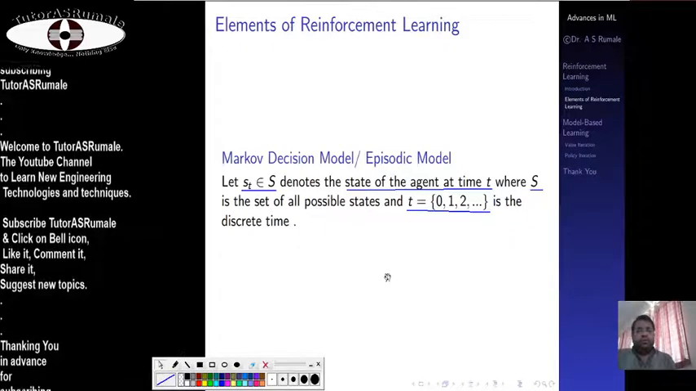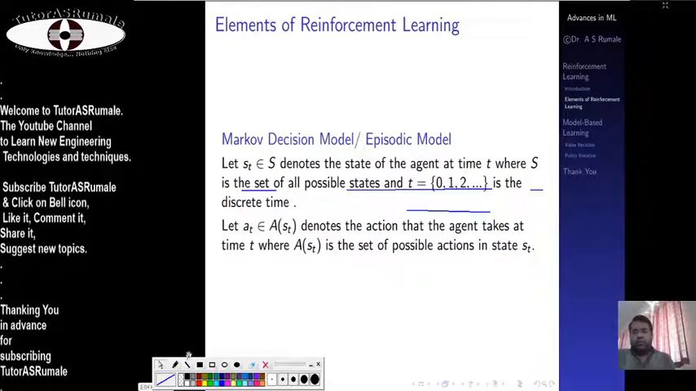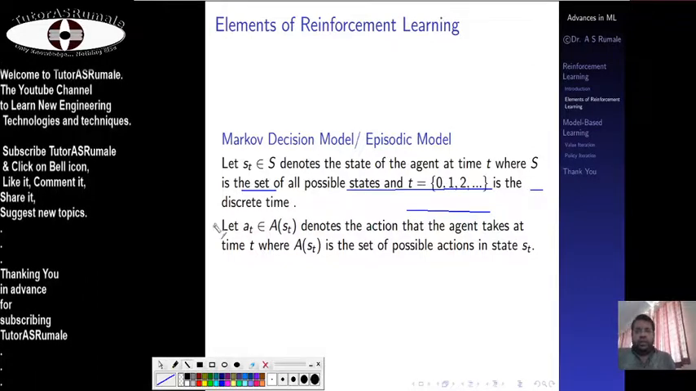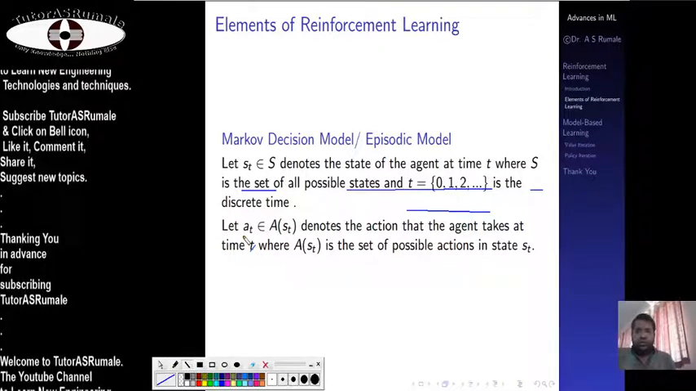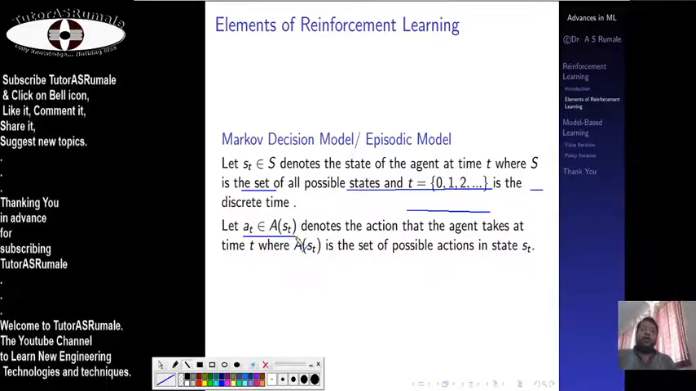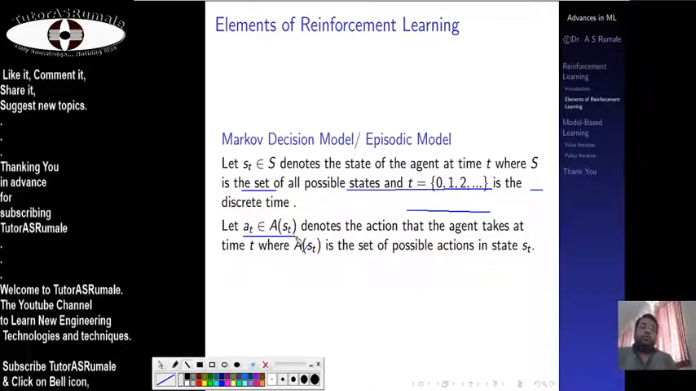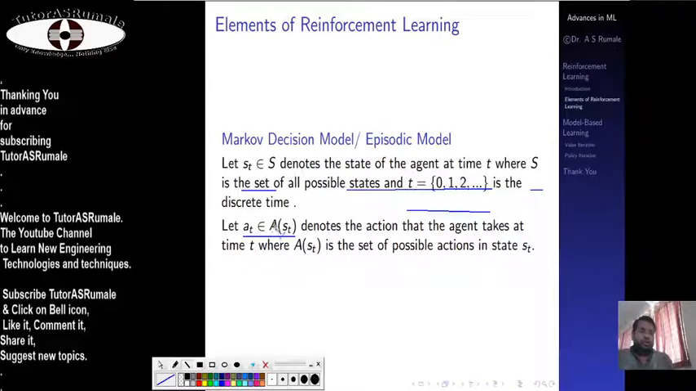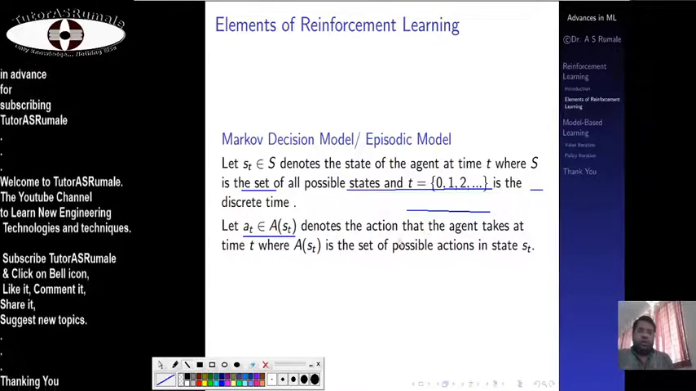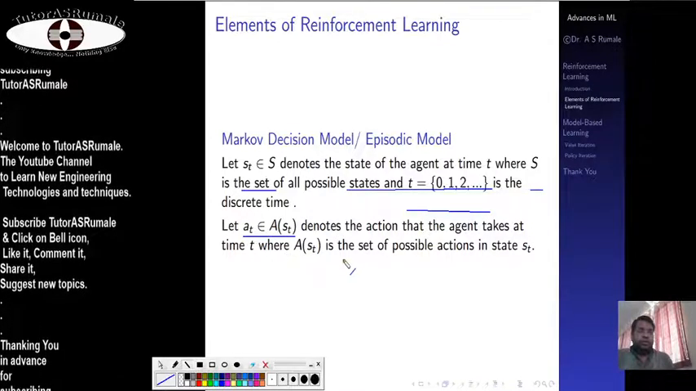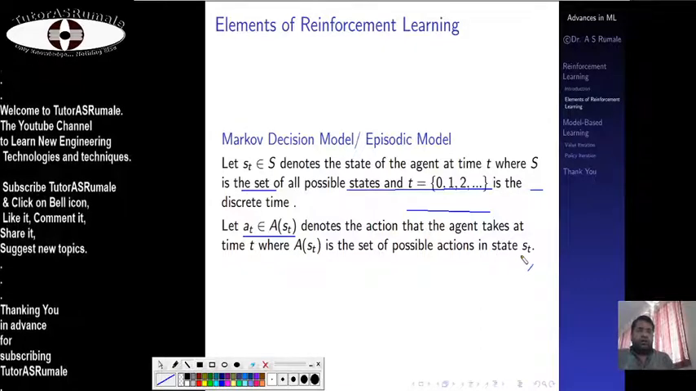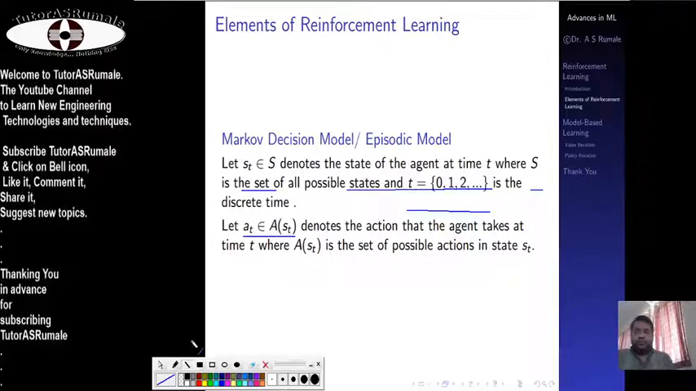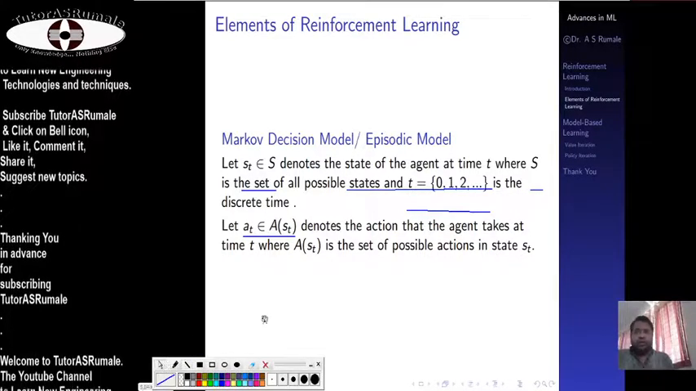Then you have the action A_t, which belongs to the set of all actions possible at a particular state. So you can say the action A_t belongs to the set of all actions possible when the agent is in state S_t at time t. This is another thing.